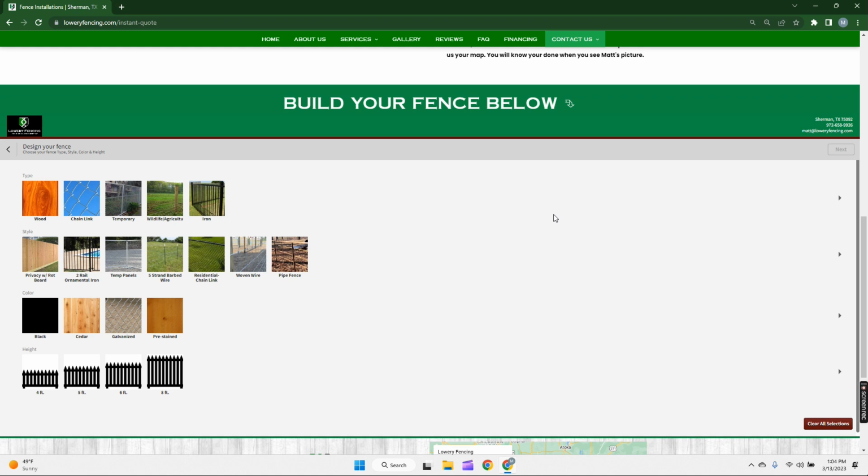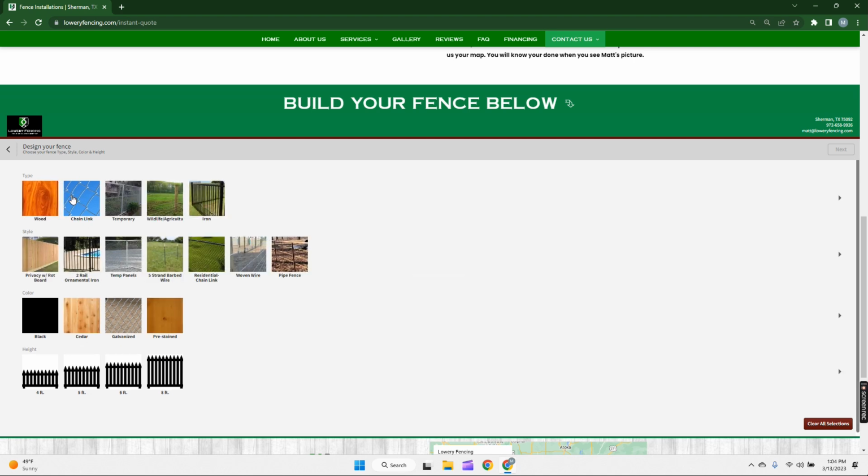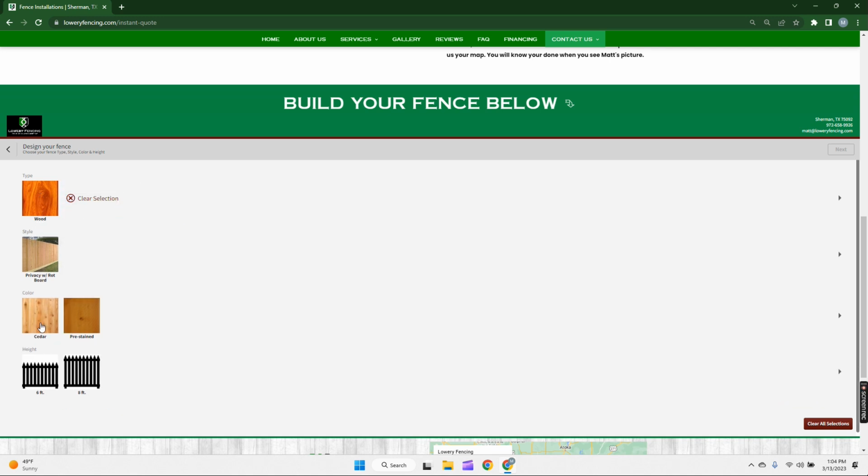And now I can decide what style of fence I want out of these options. So if I click Chain Link, it's going to narrow down just the Chain Link options. I get the choice of black or galvanized and 4, 5, or 6 foot tall. I can clear this selection. Say I want wood. I could choose cedar or pre-stained. I could choose 6 or 8 foot tall.